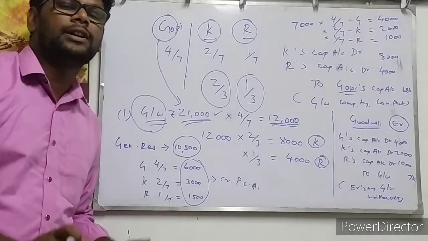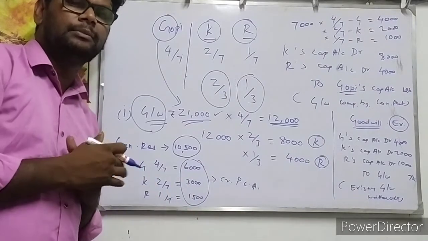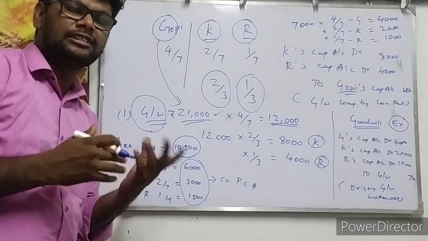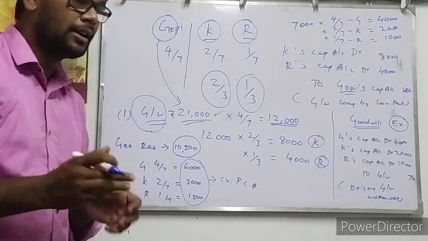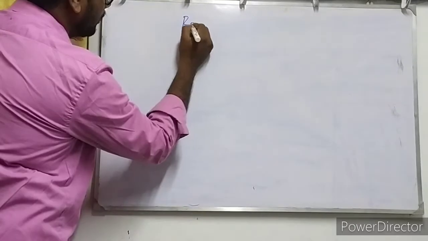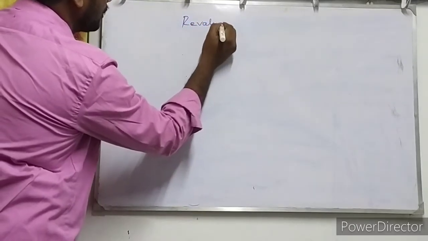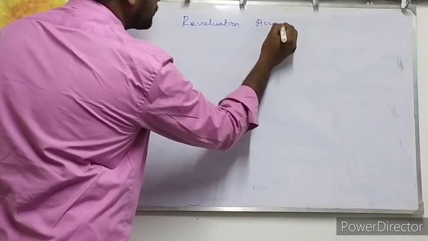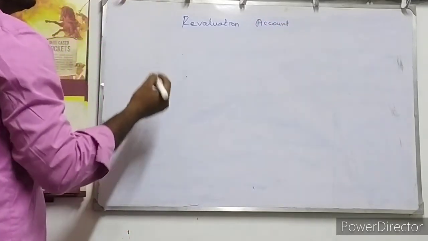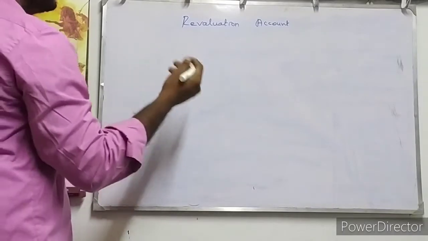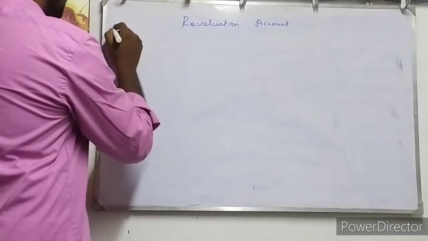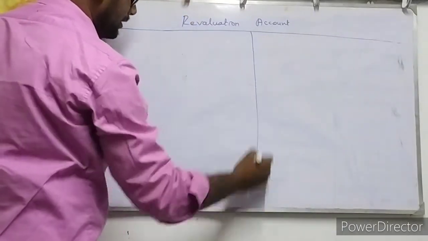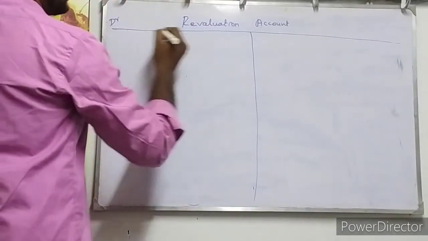Next, we are going to prepare the revaluation account. What is the meaning of revaluation account? We are going to revalue the firm's assets and reassess its liabilities. Come, let's prepare a revaluation account. This account is prepared for the purpose of revaluing the assets and reassessing the liabilities. This is a T form of account. It has a debit side and a credit side.